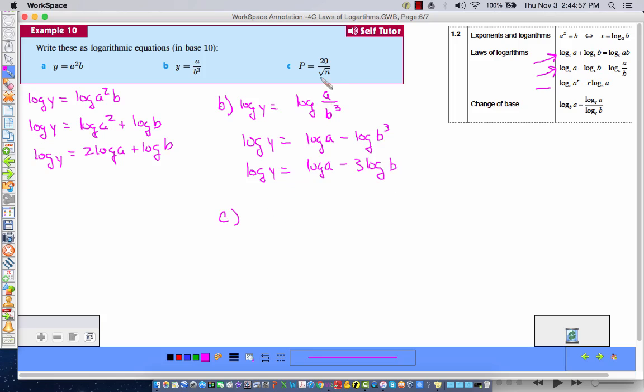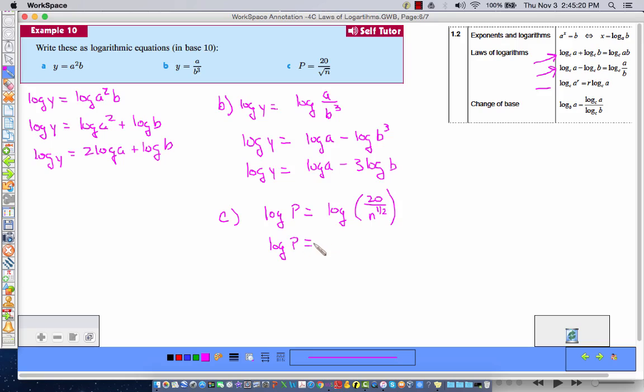Okay? And then the last one, c. So p equals 20 over square root n. So I'm taking the logarithm of both sides. So log p is equal to log of 20, and I'm going to go ahead and just do it now and write root n as n to the 1/2 power, because that gives me an exponent, and eventually I'll be able to use my exponent rule or law.